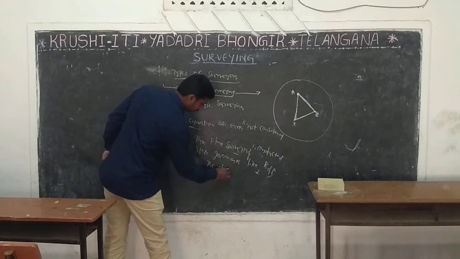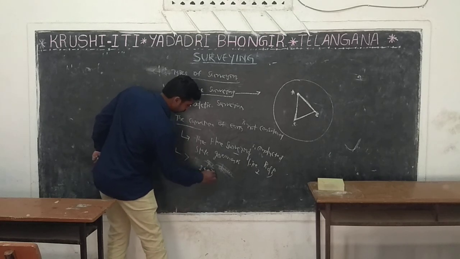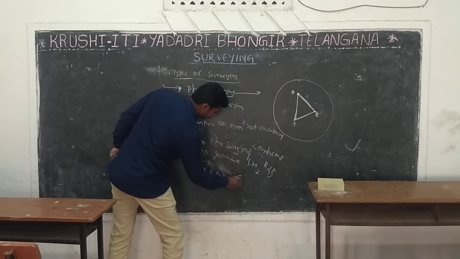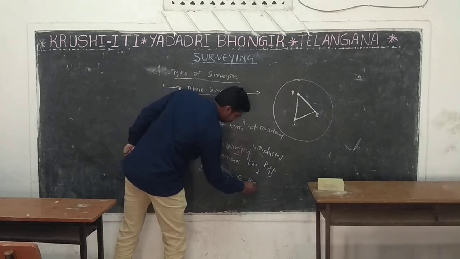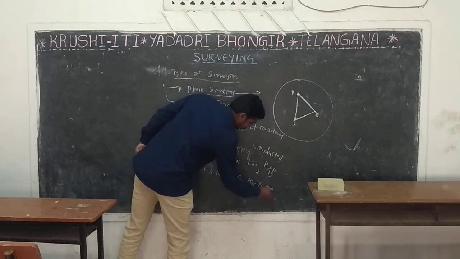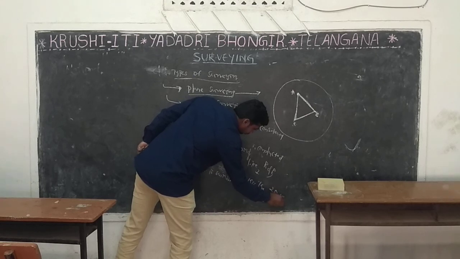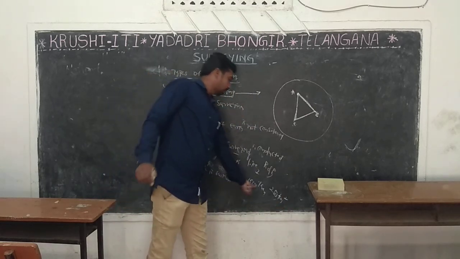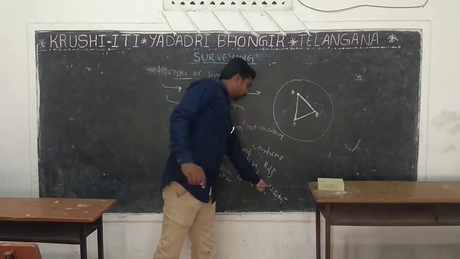It is suitable for less than 250 square kilometers.